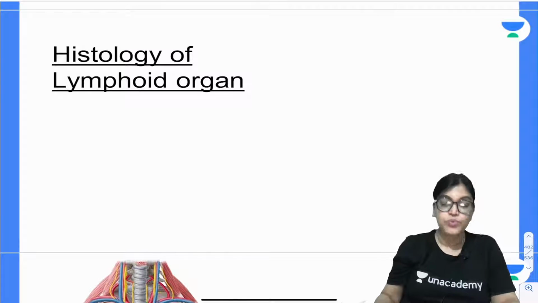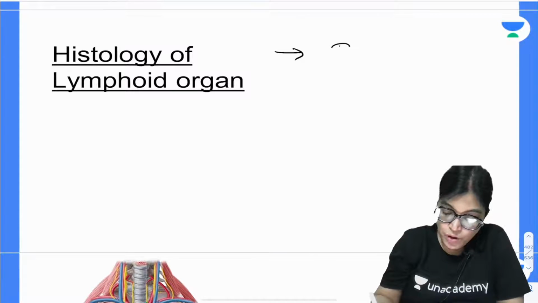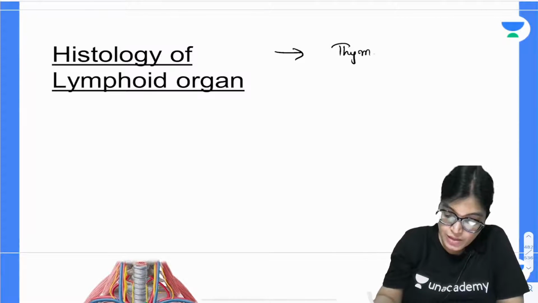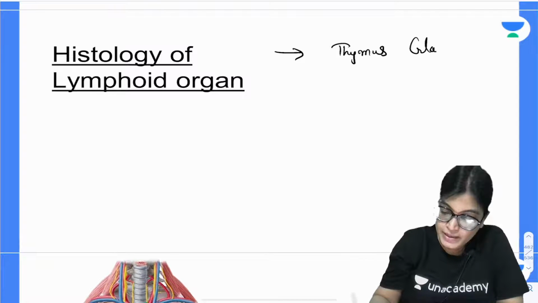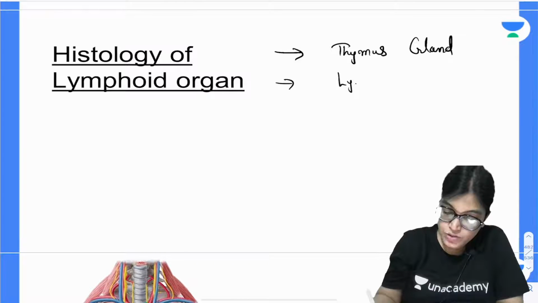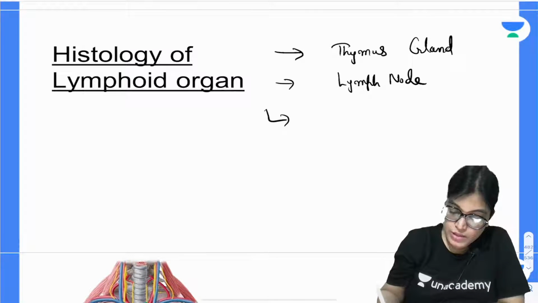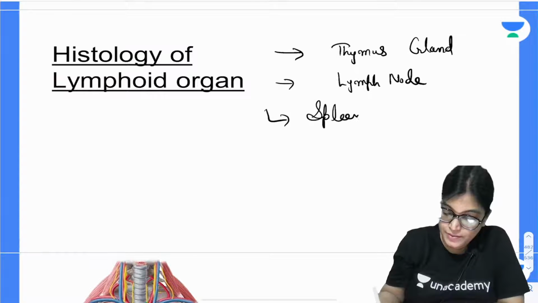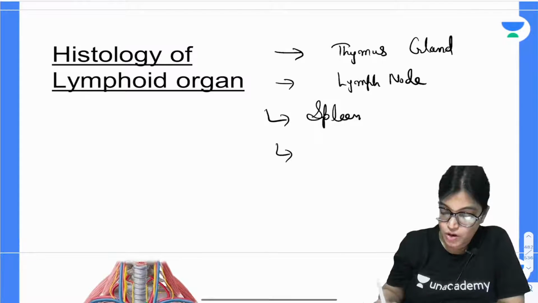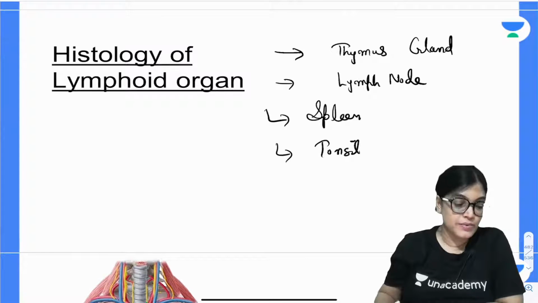Now, in the lymphoid organ, the histology of the slides is very important for your examination. हम क्या क्या पढ़ेंगे? तो हम पढ़ेंगे thymus gland की histology. We will talk about the lymph node histology. We will talk about the histology of the spleen. We will talk about the histology of tonsil. So this is the 4th slide, which is very important for the lymphoid organ.